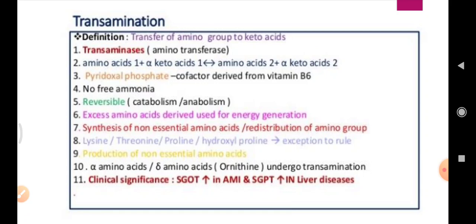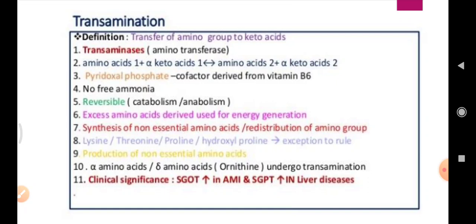The pyridoxal phosphate, which is a cofactor derived from vitamin B6, is required for the reaction. No free ammonia is released. The reaction is reversible. Excess amino acids are used for energy generation. It is used for the synthesis of non-essential amino acids.